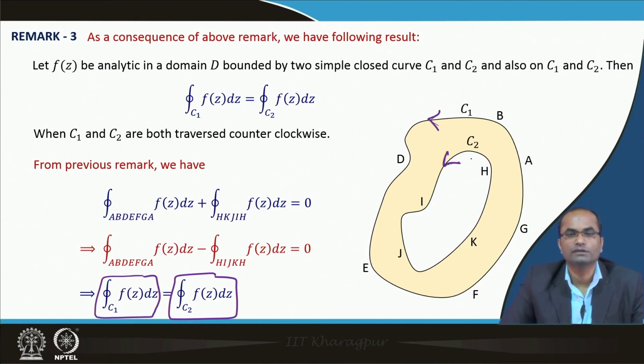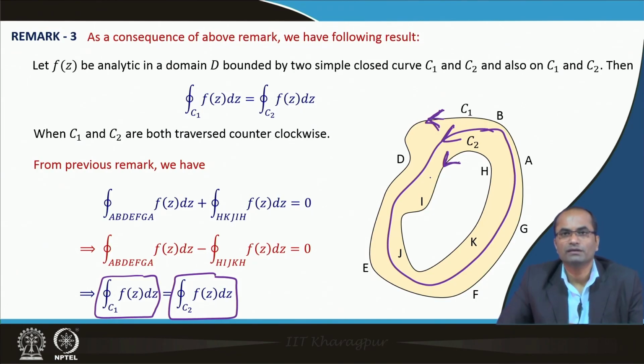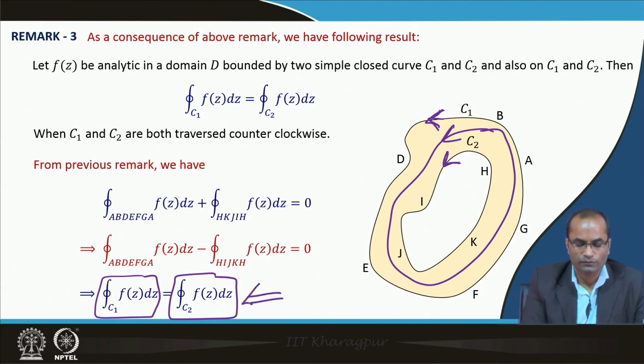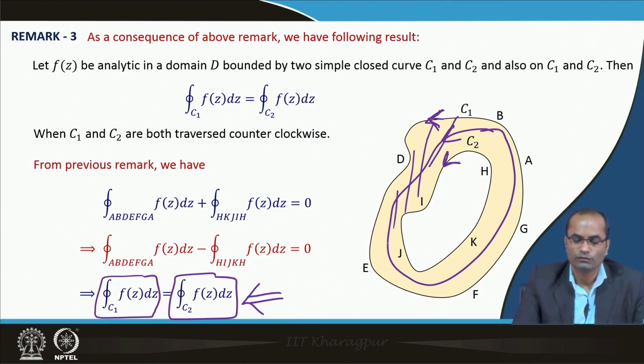This is a very useful result: once we know that our function is analytic in some domain, we can choose any path and do the integration, and we know that this integration will be equal to the integration carried over C1 or over C2. So we can choose any path as per our convenience and perform the integral, because the value of the integral will be the same as long as we are in this domain where the function is analytic.